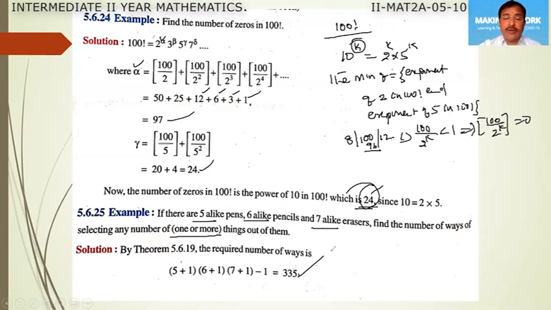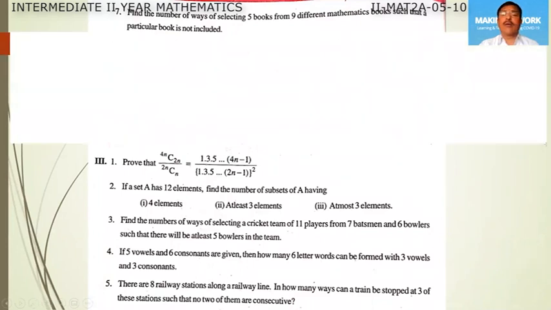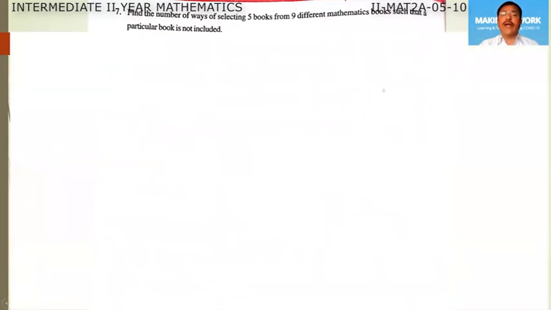Okay, now we will do some other problems from the exercise. Let us do the 7th question. Find the number of ways of selecting 5 books from 9 different mathematics books such that a particular book is not included.